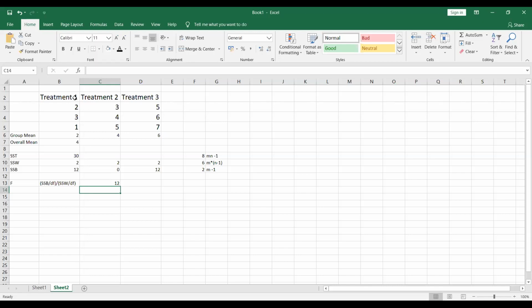Now, just another understanding. Let's say you have three means, or three groups. If you have three groups, can you tell me how many pairwise combinations are there?